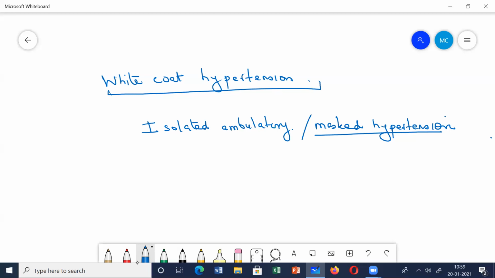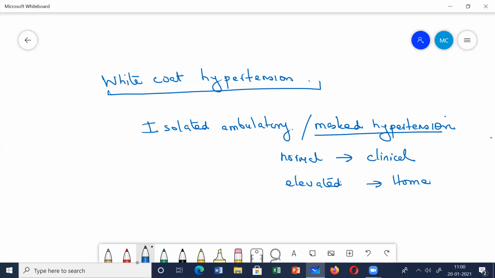The patient will have a normal BP in the clinic, but the patient will show an elevated BP at home. When the blood pressure is measured at home, it will be elevated.